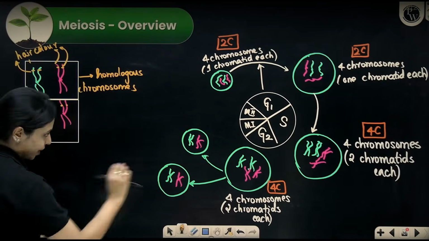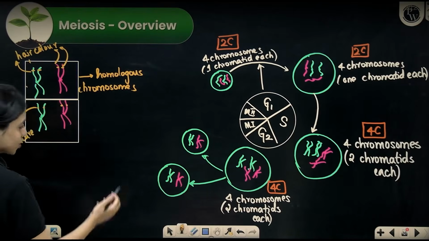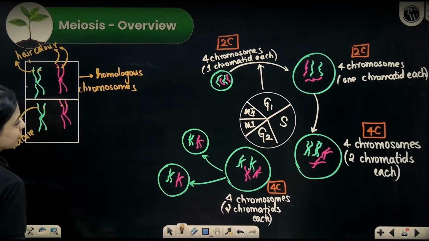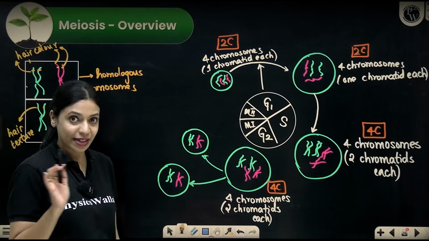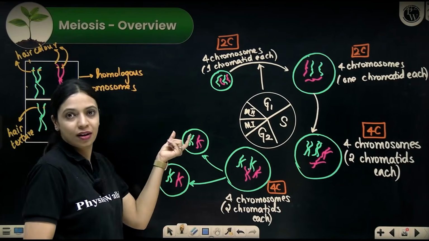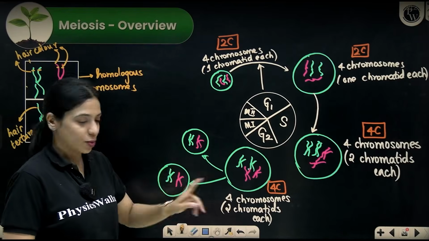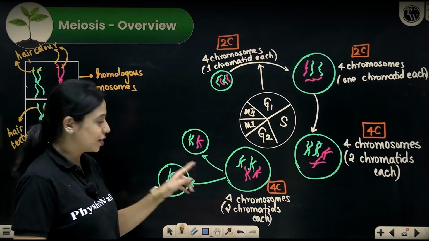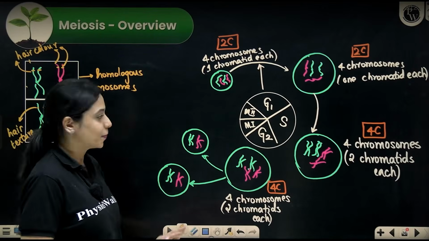So when meiosis I happens, homologous chromosomes will get separated. Okay. Now when homologous chromosomes get separated, I have shown you how each cell will receive two chromosomes. Initially, there were 4 chromosomes in the parent cell. Each cell received 2 chromosomes.